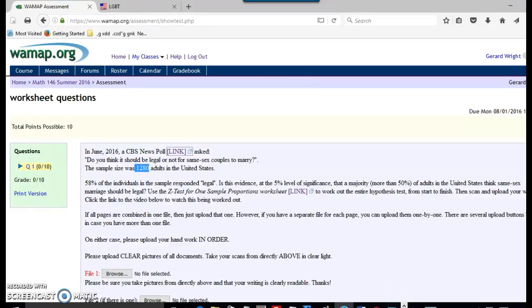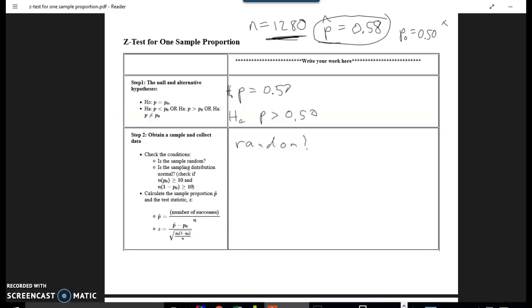Let's go back to our worksheet here. Okay, so we'll just say yes. In the homework, if it doesn't say one way or another, usually just say yes, just so you can finish the problem. All right, is the sampling distribution normal? We have to check. Is n times p0 greater than 10? Well, the sample size is over 1,000. And so you're almost guaranteed to have at least 10 successes, 10 failures in a sample size that large. But let's just check anyway.